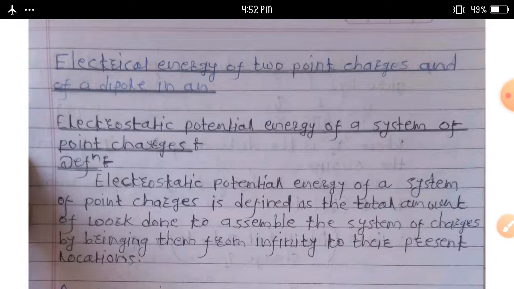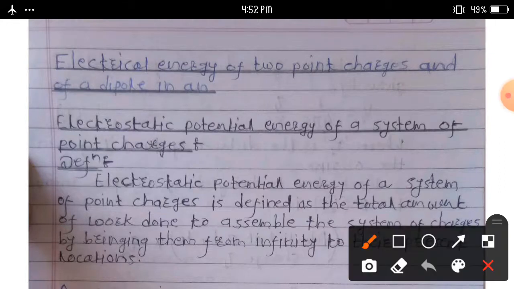This is the next part in electrostatics, chapter number 8: electrical energy of two point charges and of a dipole in an electrostatic field.